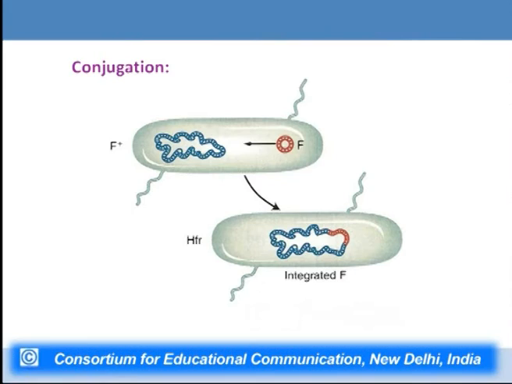This particular figure shows the F plasmid, which is brownish in color, which is again a DNA molecule which has the ability to replicate independently of the host chromosome. This gets integrated by the process of recombination into the host chromosome, and in this particular state the host is termed as HFR, high frequency recombinant strain.